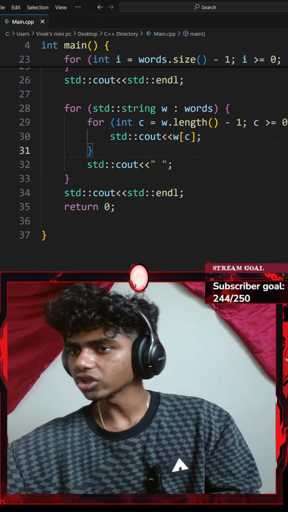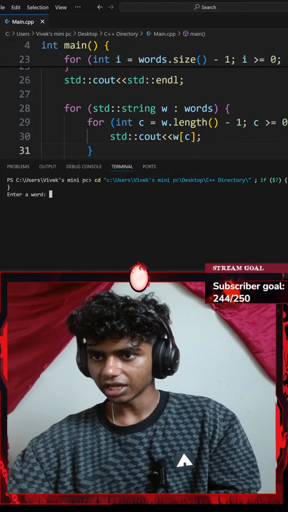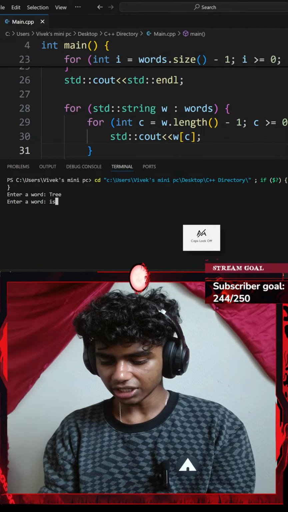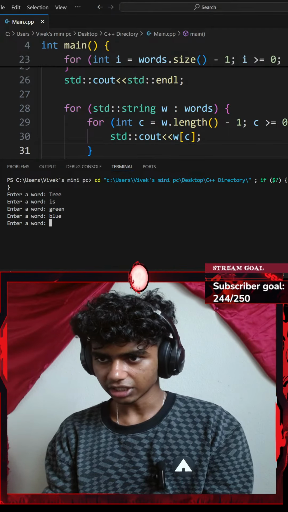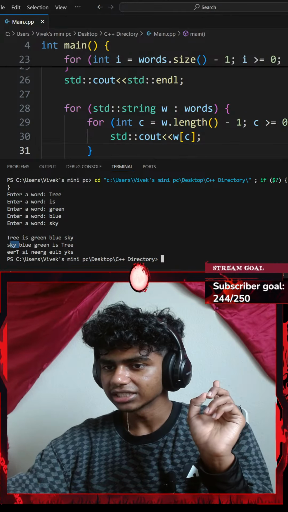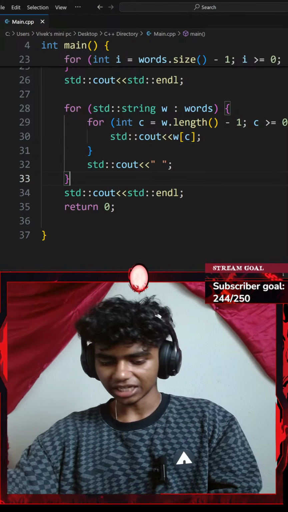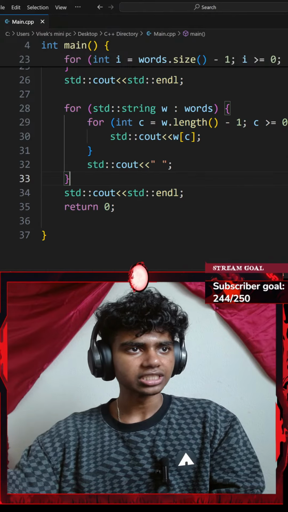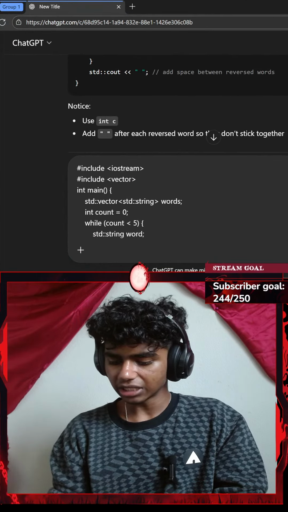Now if I hit Ctrl S to save the code and run the command, let's say something like tree is green, blue sky. Okay, tree is green, sky blue is tree. Perfect. Let's do a Control C, copy that, go to ChatGPT here, and paste this.